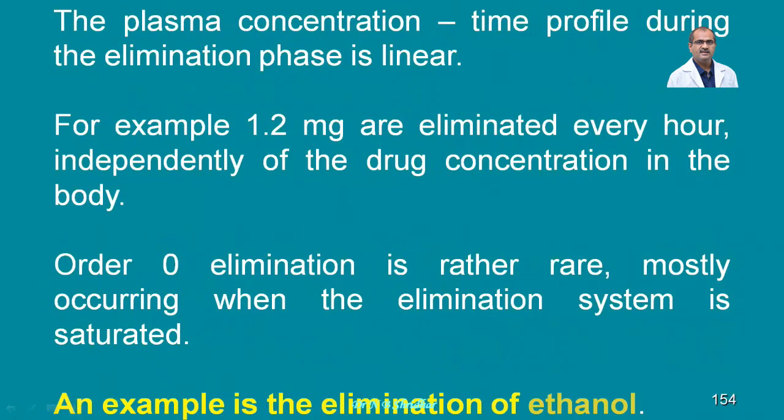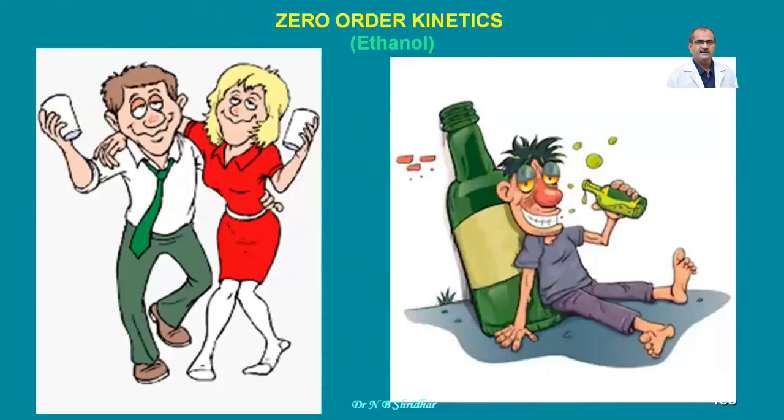The example of this is elimination of ethanol. Please remember the classical example of zero order kinetic is ethanol. So remember the zero order, like a person becomes zero knowledgeable when he has drunken alcohol, and alcohol is the classical example of the zero order kinetics.